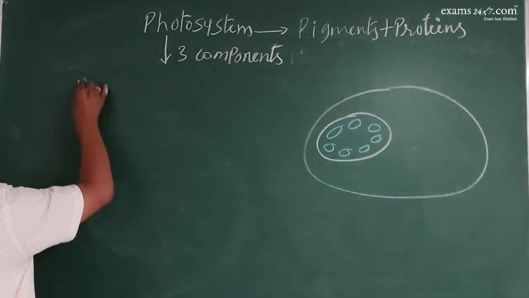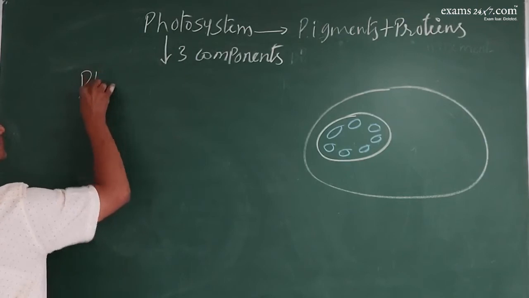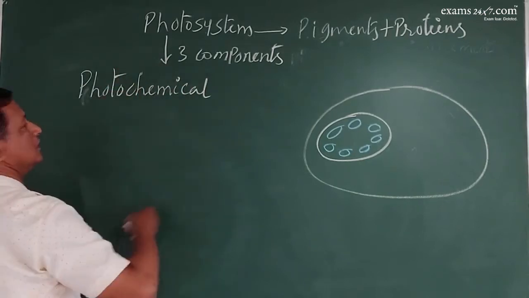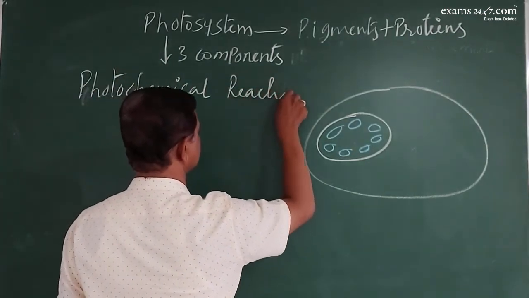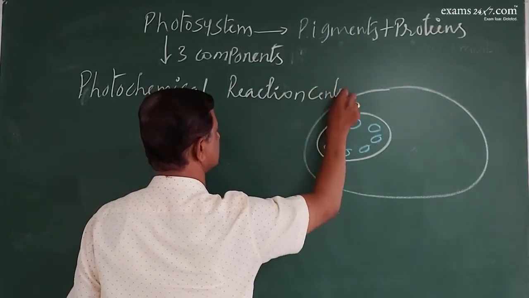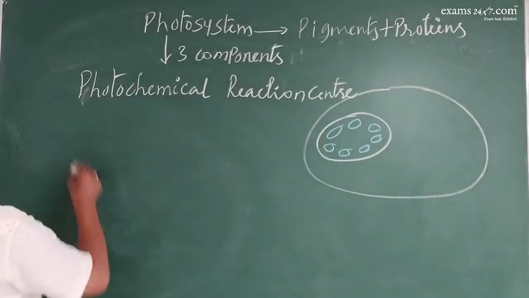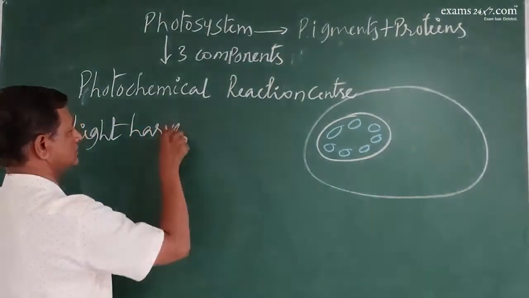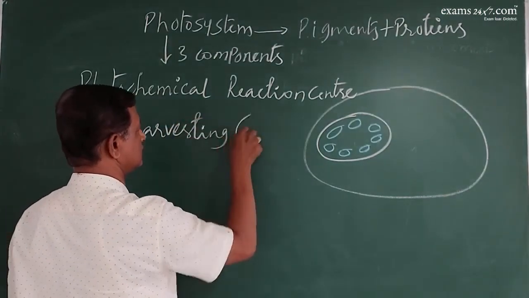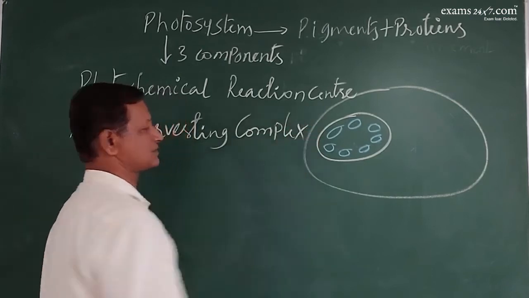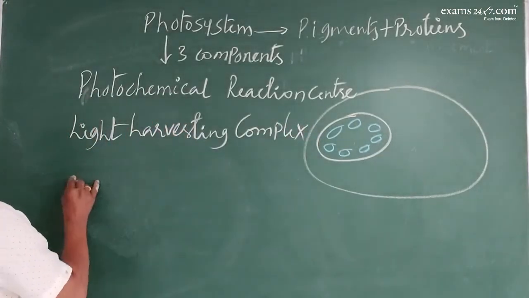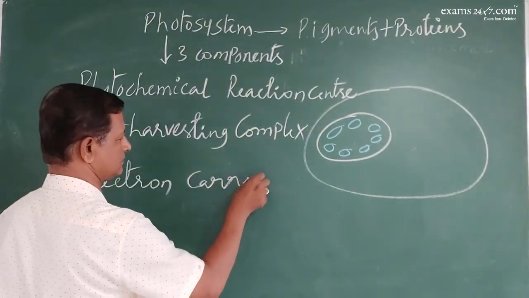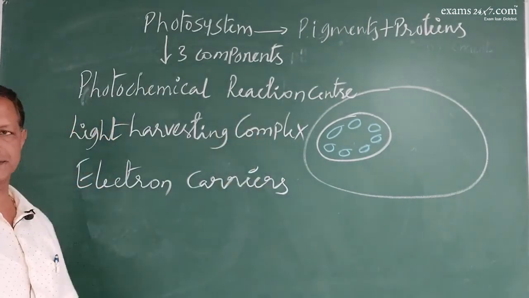One, the photochemical reaction center, then light harvesting complex, then the electron carriers.